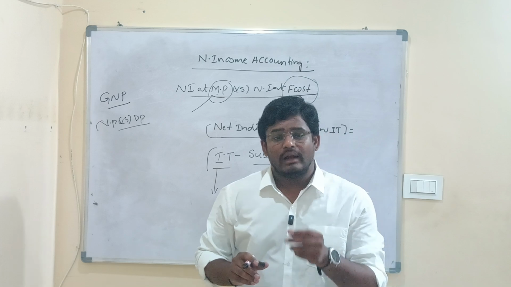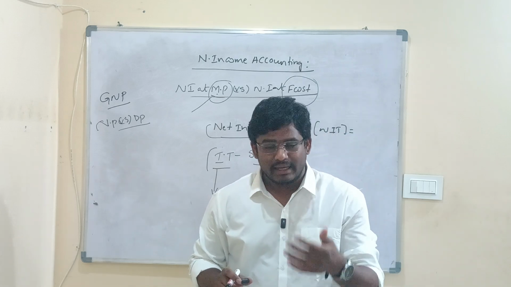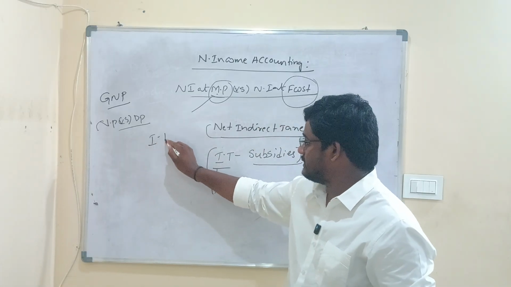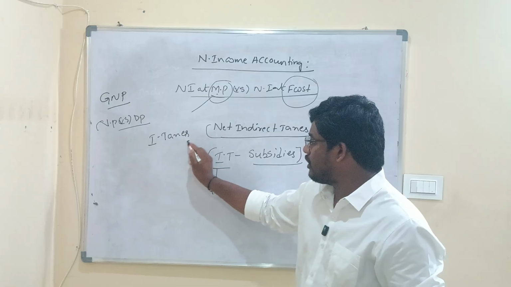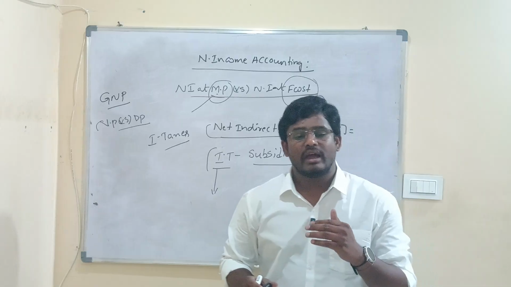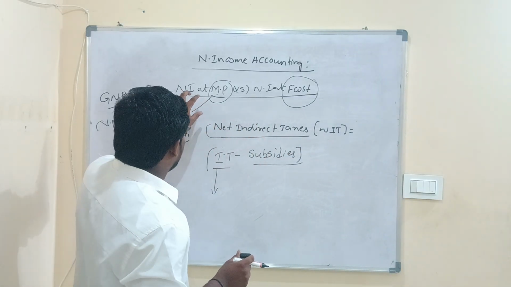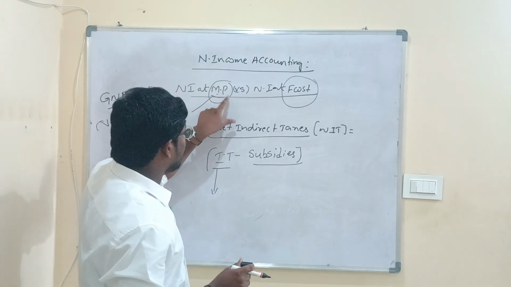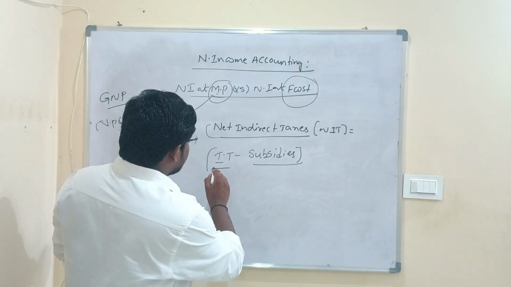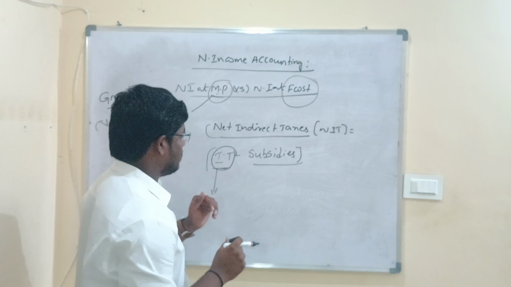When we are paying the price, we are also paying the indirect taxes, because the price is inclusive of all taxes. So since national income at market price includes the indirect taxes, that is why we are bringing the term indirect taxes into this concept.